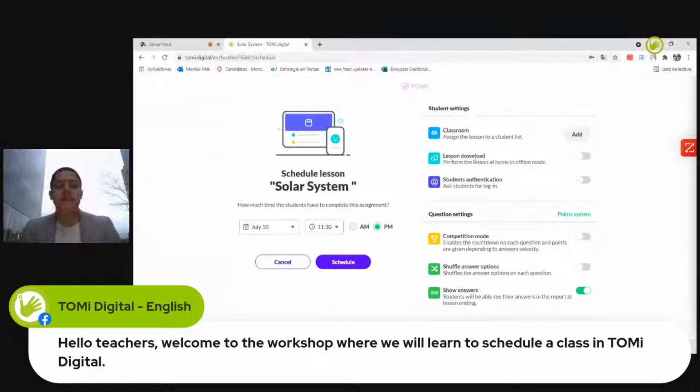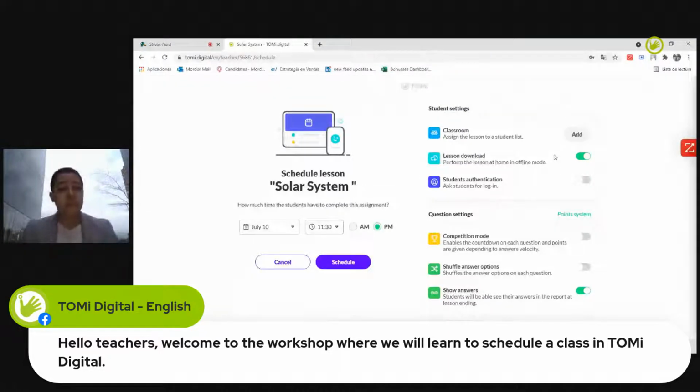Lesson download is the possibility of the student to download the content from the platform when they are connected to internet, obviously. Then they download it to their computers, they can access it, they can work on the class, and then after that, they're gonna save it. They can download the content and save it in the computer, but after they fill out and finish the class, when they connect again to internet, they will be able to send it to the teacher so that the teacher has the report of that specific class that was done offline.